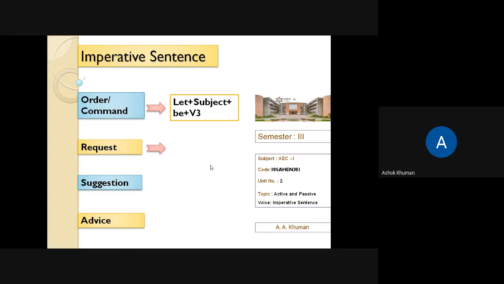Request is very easy. You just have to add the phrase 'you are requested to' at the beginning. Please open the door means you are requested to. The words please or kindly are replaced by the phrase 'you are requested to'. The words please or kindly drop out, and then the rest of the sentence stays as it is. Open the door: 'you are requested to', and since it is V1, open stays open.